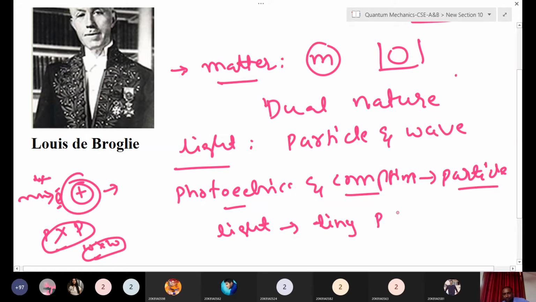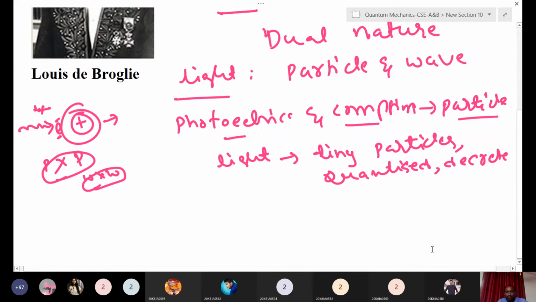The energy is also quantized and discrete.